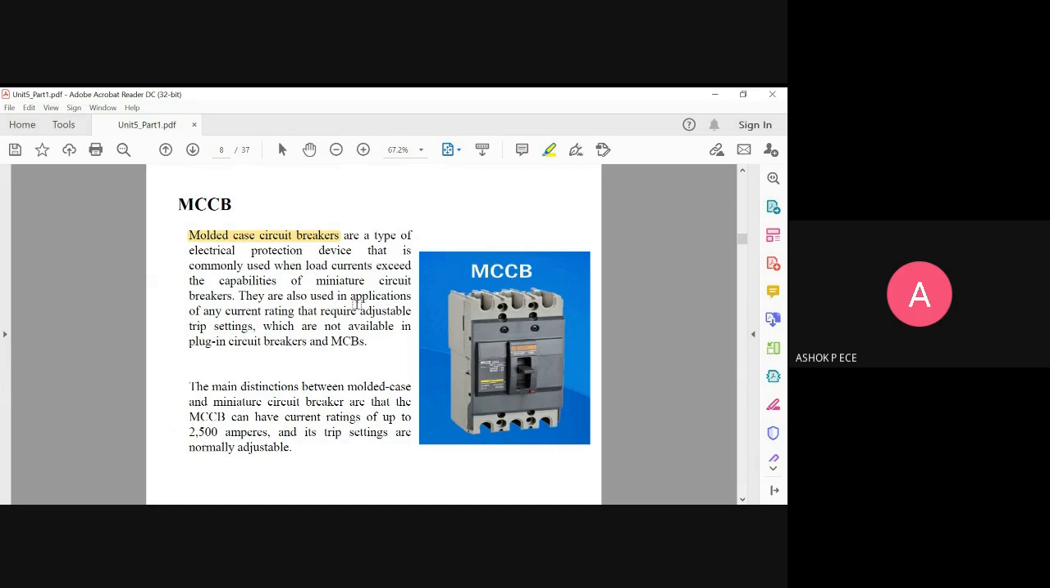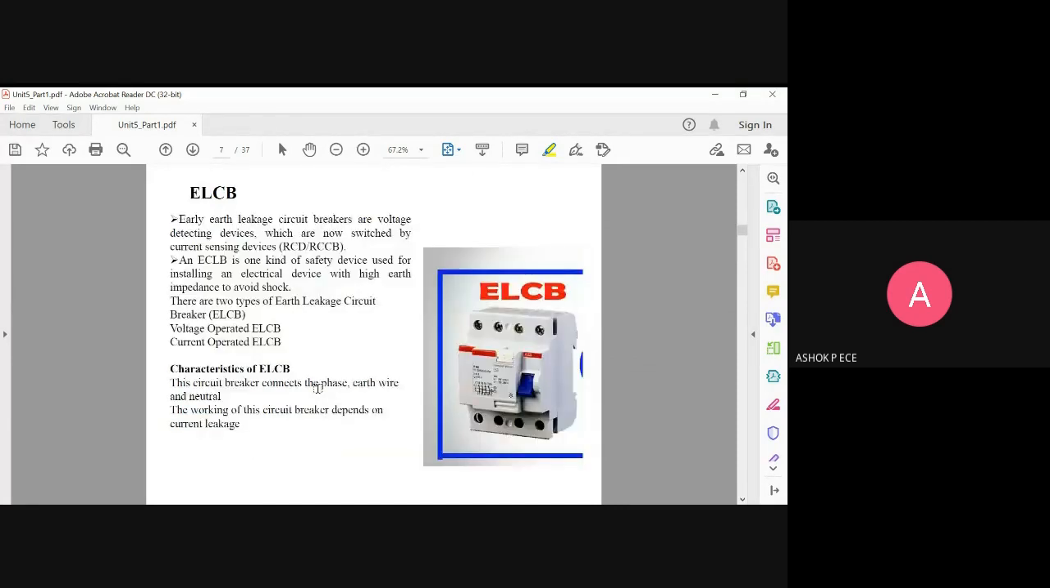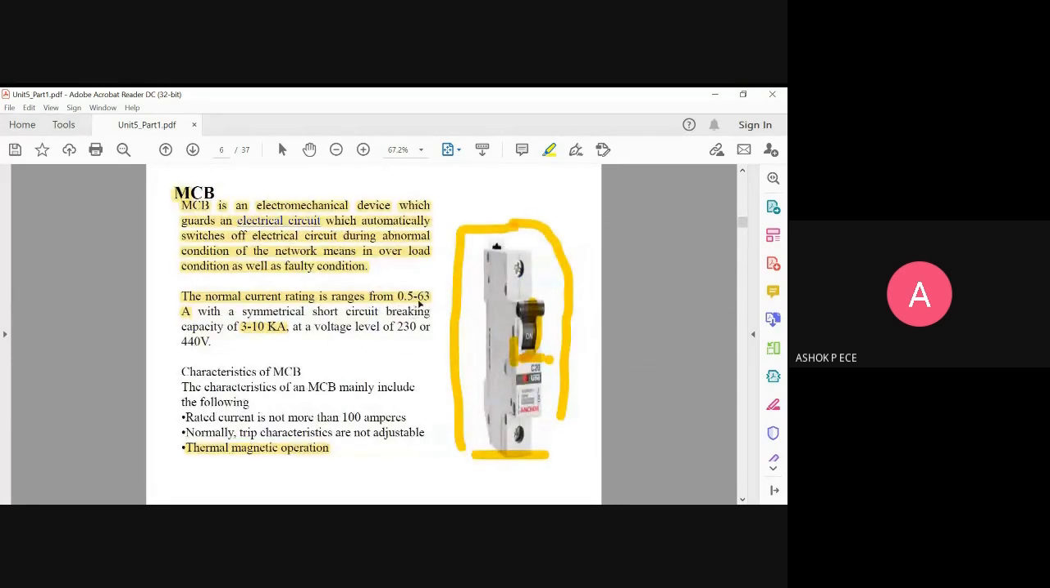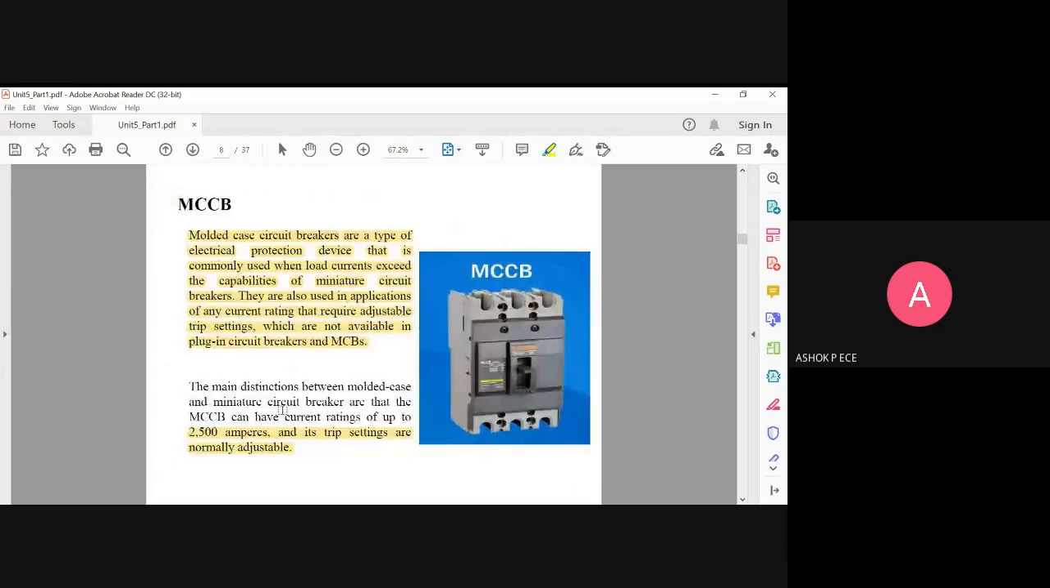So they are used in applications where the current rating is adjustable. So you can adjust the trip settings which are not available in MCB. MCB is fixed, but MCCB is going to be a flexible type of circuit breaker which has all the provisions for fine tuning. Okay, so it can withstand up to 2,500 amperes. The trip settings are normally adjustable. So the main difference is MCCB can withstand very very high current, but your MCB cannot withstand so much high current. You see here normal current it can withstand only up to 63 amperes, but here it can withstand normal current up to 2,500 amperes.